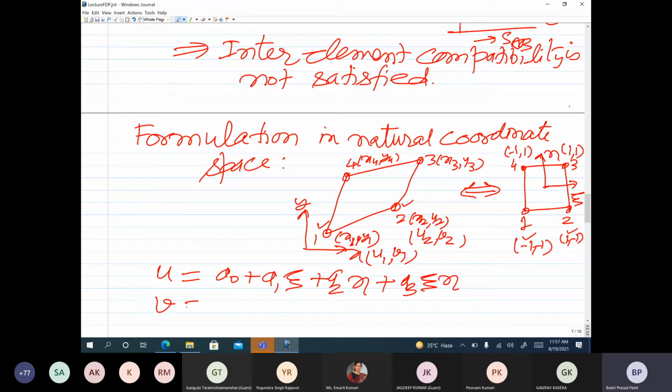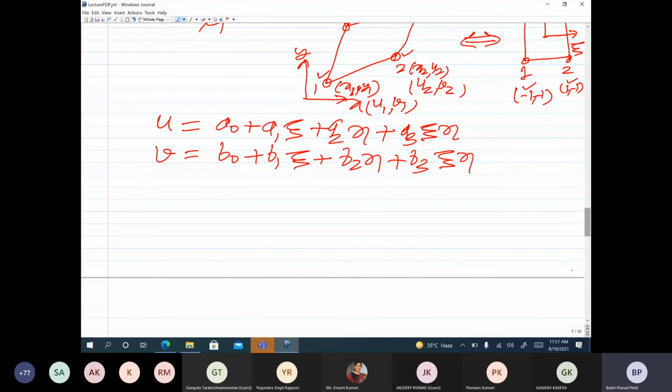Similarly, for v, you assume the approximate solution v within the element as b0 plus b1 xi plus b2 eta plus b3 xi eta. And now you also have to relate the coordinates x, y and xi, eta, because when we go to the integral functional, the integration is with respect to physical coordinate space, and the derivatives are with respect to physical coordinate space. So those have to be related in terms of derivatives with respect to natural coordinates.